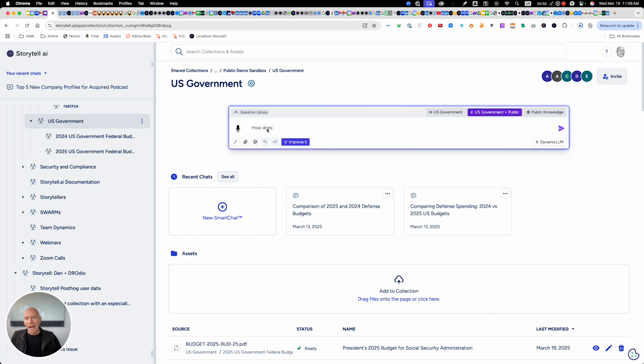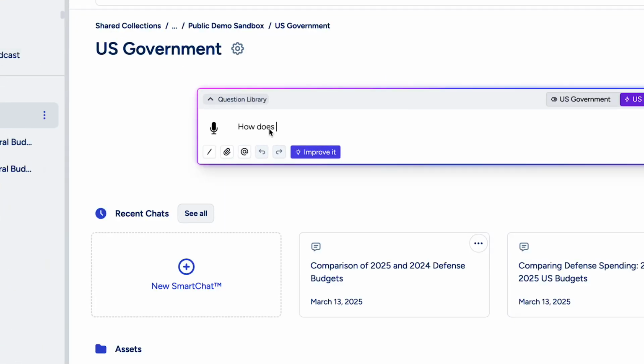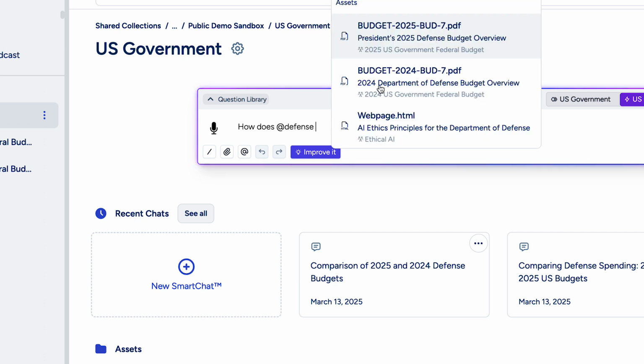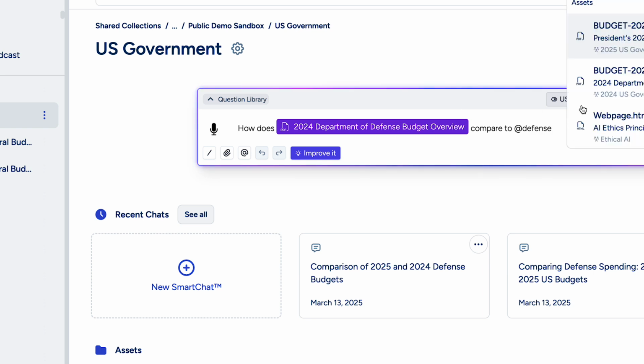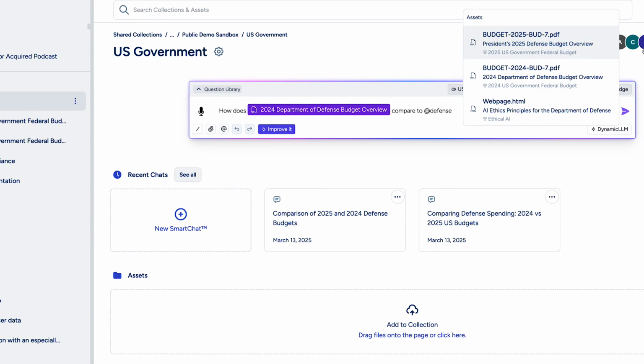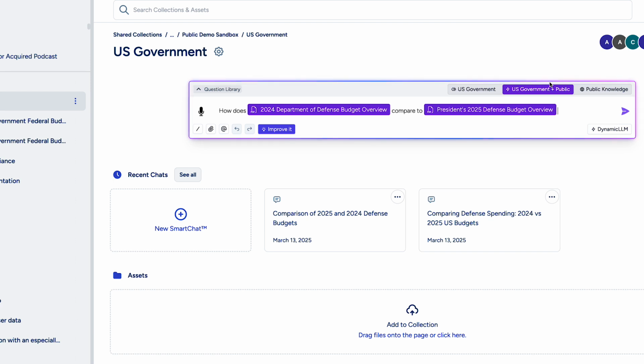Maybe I want to look at defense spending, right? So I'll ask how 2024 defense spending compares to 2025 defense spending.